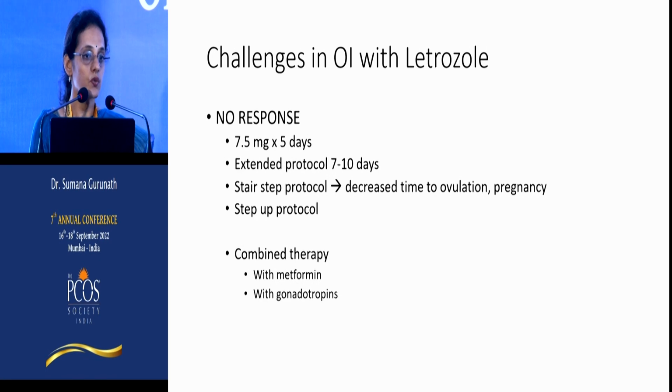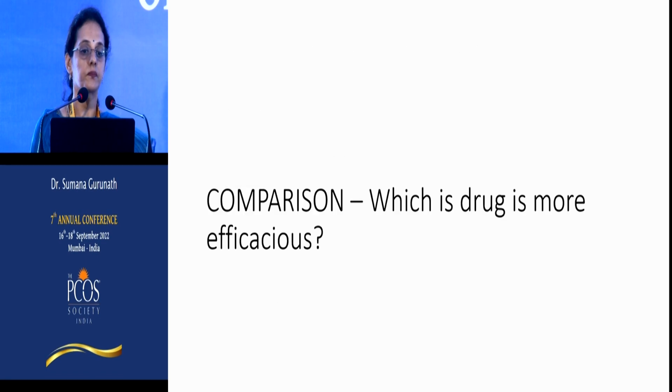So you can increase the dose up to 7.5. You can give an extended protocol. So instead of 5 days, give it for 7 to 10 days. You can use a similar stair step protocol like what we did with the clomiphene. You can also give a step-up protocol, such as you can give 2.5, 5, 7.5, and 10 from day 2, day 3 onwards for 4 days. You can also combine the therapy with metformin or with gonadotropins.